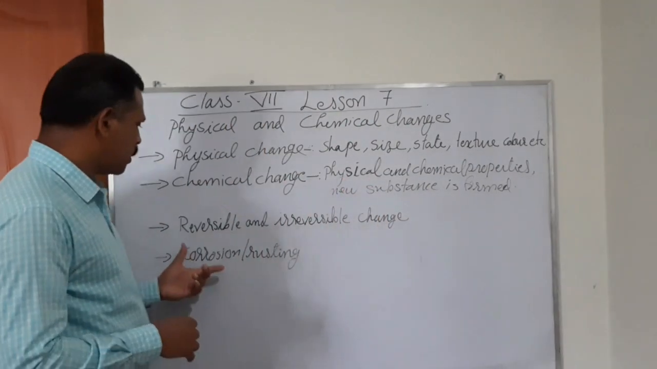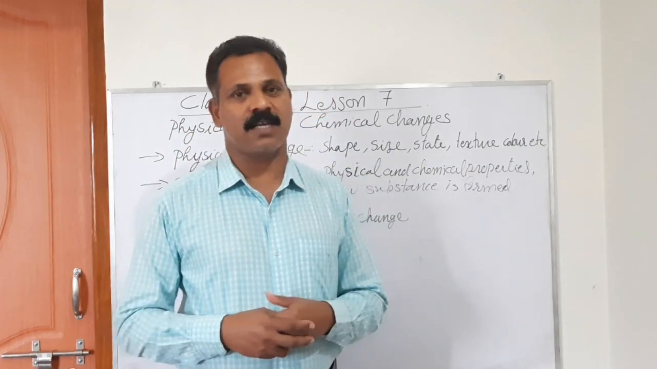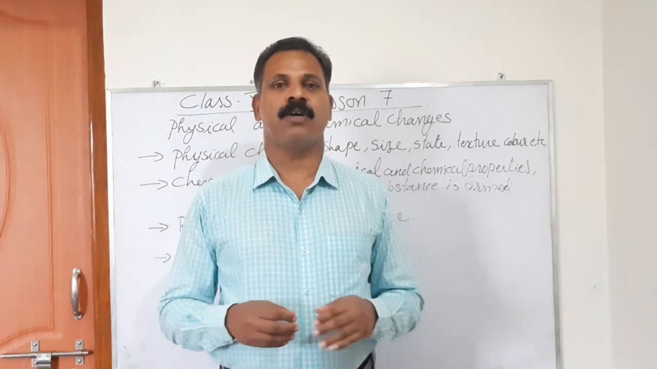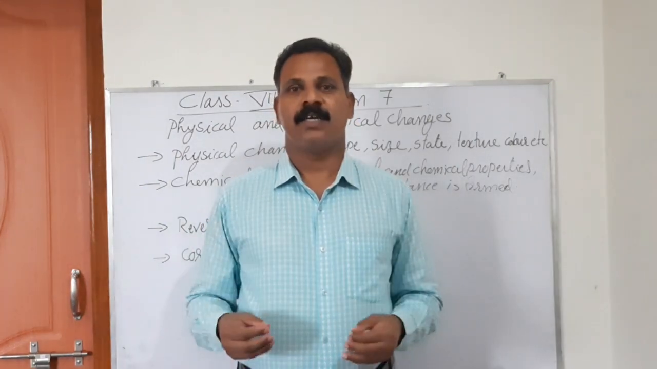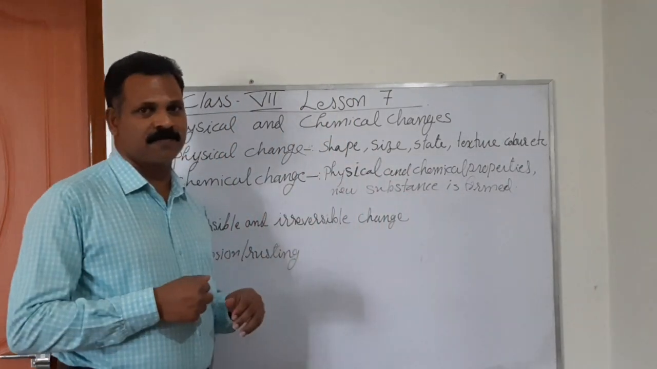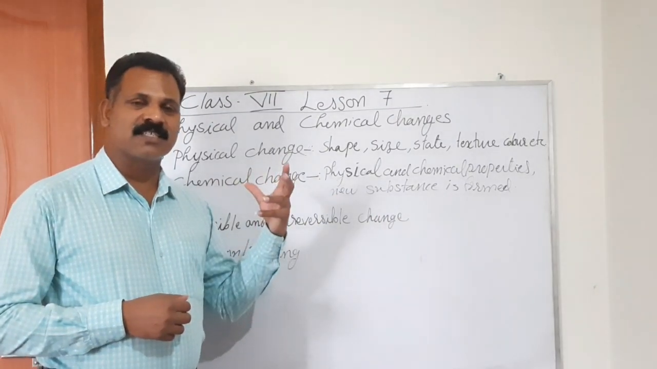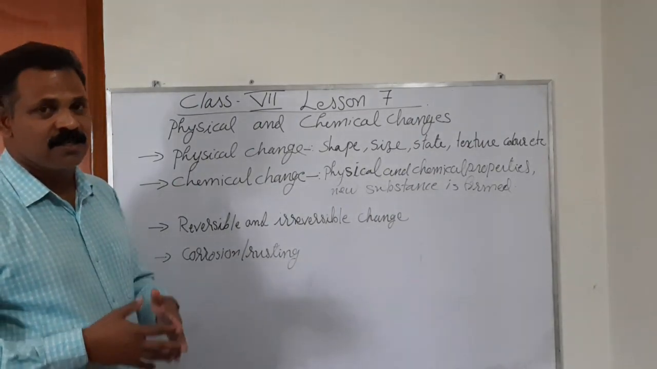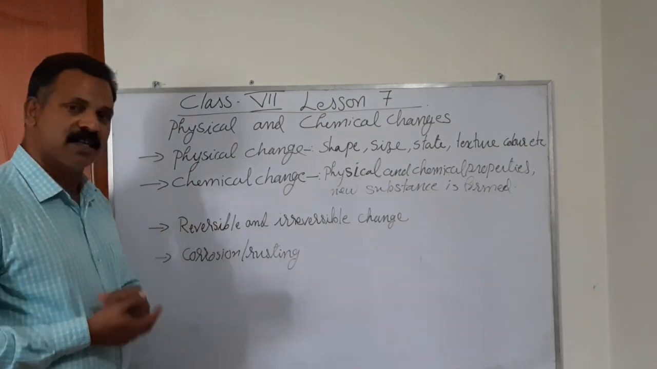Next thing, corrosion or rusting. This is the same thing we have studied in class 6 also. When you keep an iron bar in an open atmosphere, you can see the glazing, the color of that particular thing is being changed. It turns into a brown color and later it becomes a decaying stage. You have seen that. This phenomenon that takes place with iron is called corrosion or rusting.